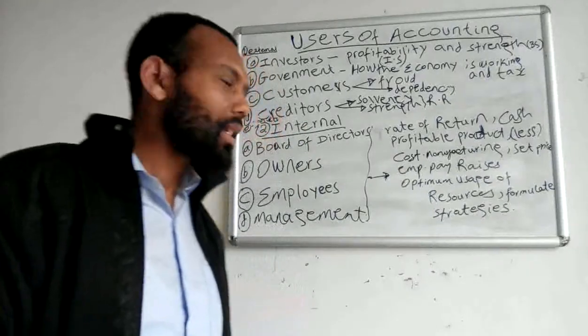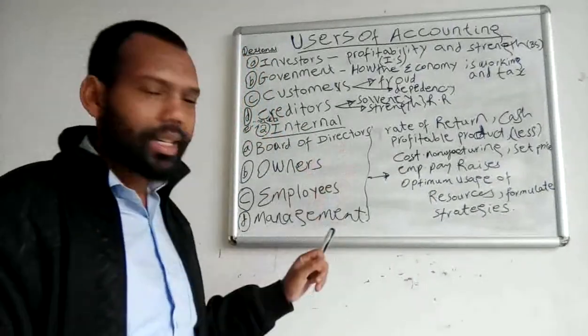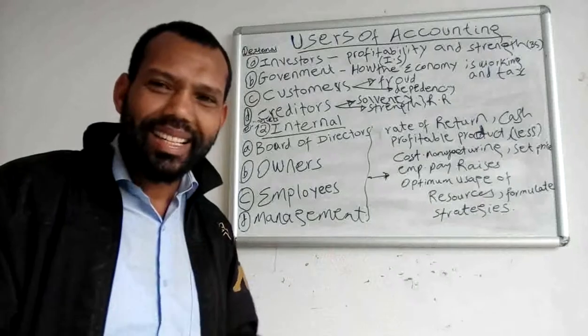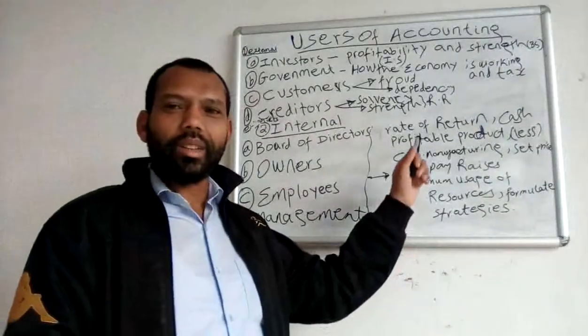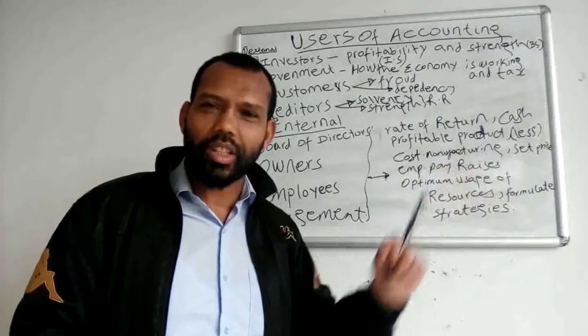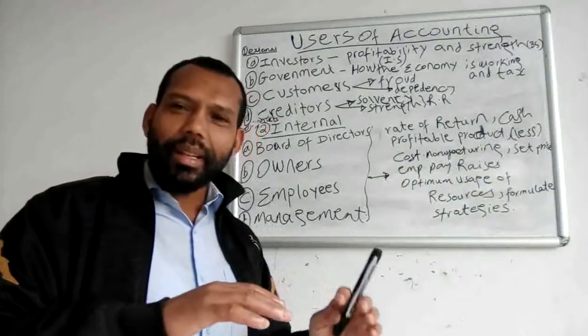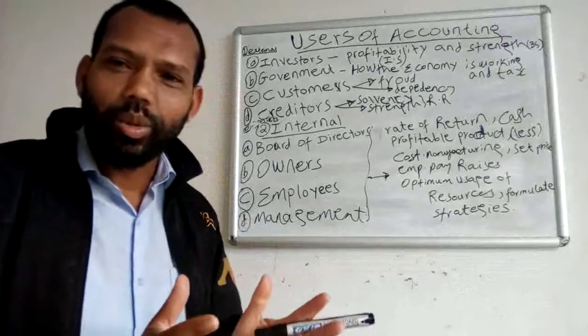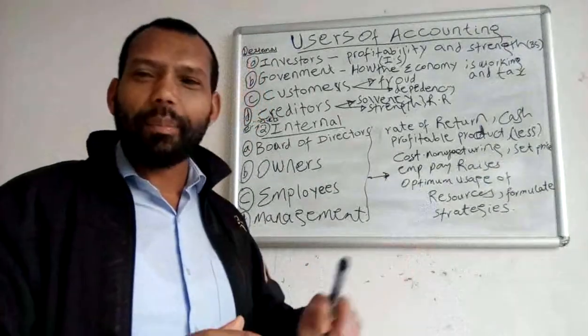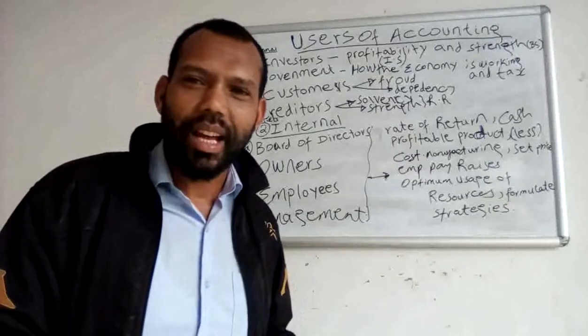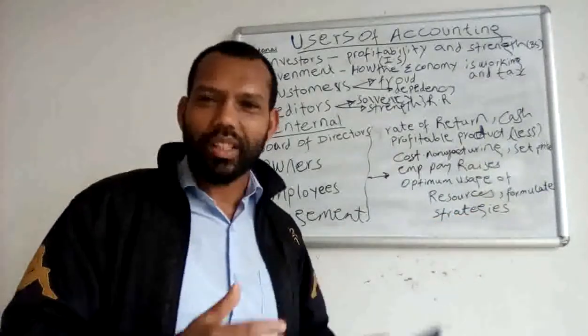For example, the board of directors and the managers demand this accounting information in order to know the rate of return of that organization, the availability of cash to that business organization, and the profitable product line of that specific organization.